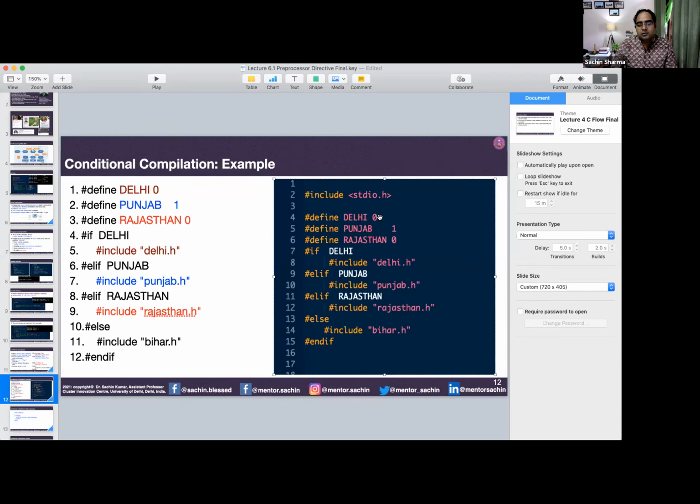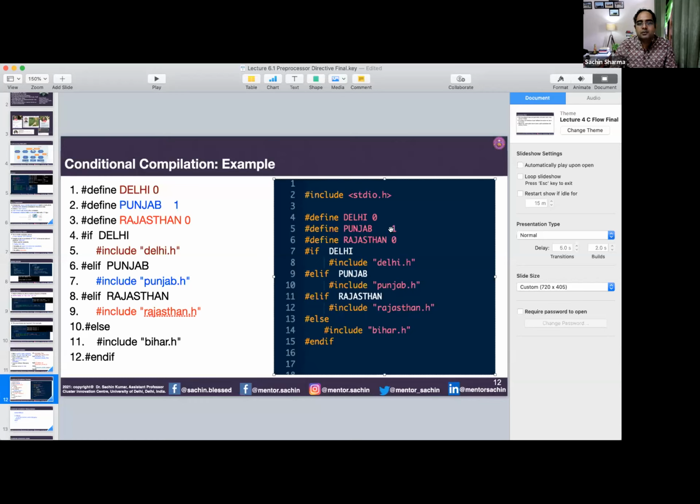Since Delhi is 0, it will not include this header file. It will include the Rajasthan header file, sorry, the Punjab header file, because Punjab is 1, which is true. Otherwise it will not include anything else. So this way you can do conditional compilation, conditional inclusion of code using preprocessor directives in your program